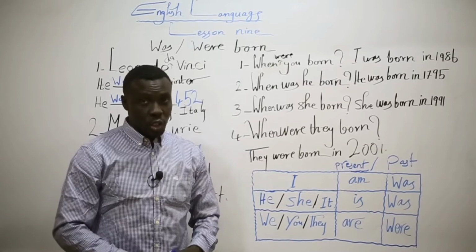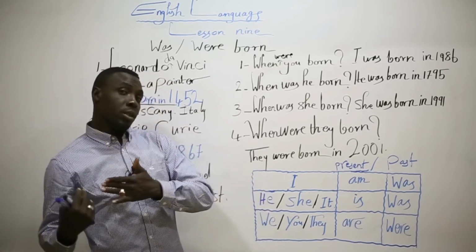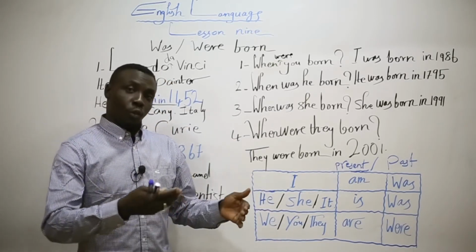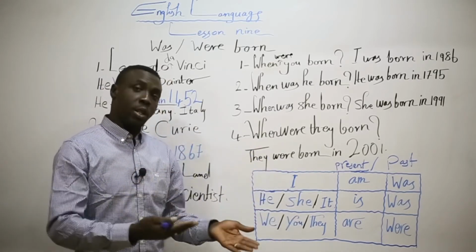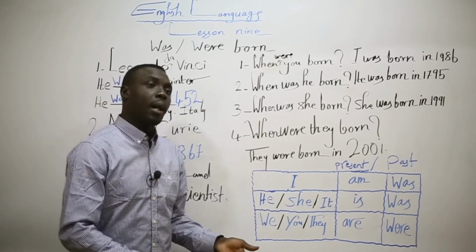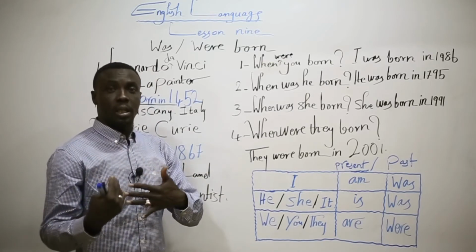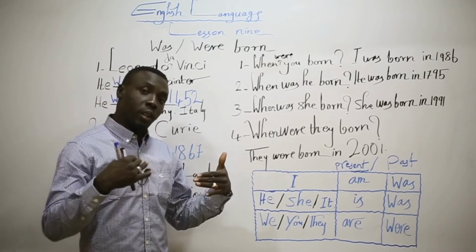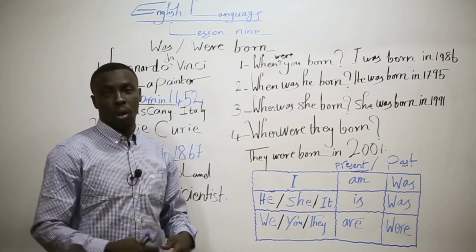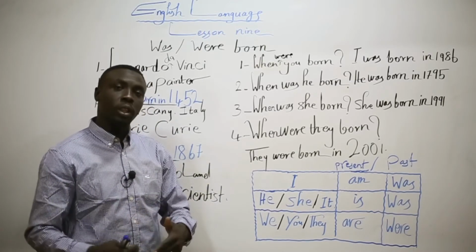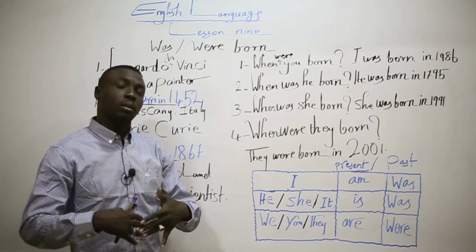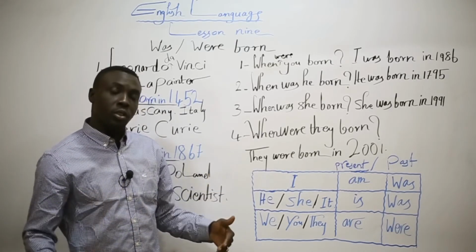I am a teacher. I was a teacher. For I was born, because the action is in the past, I can say I was born in 1984. I was born in Omdurman in 1984.